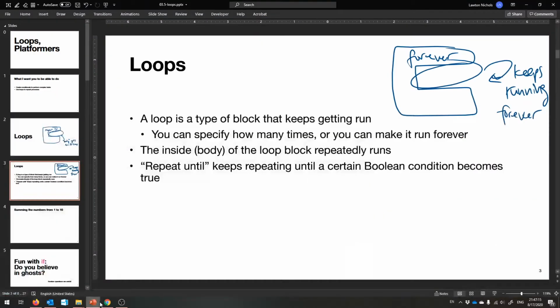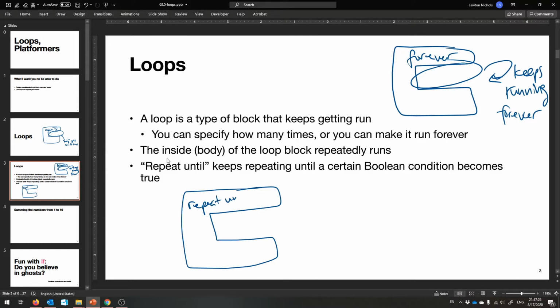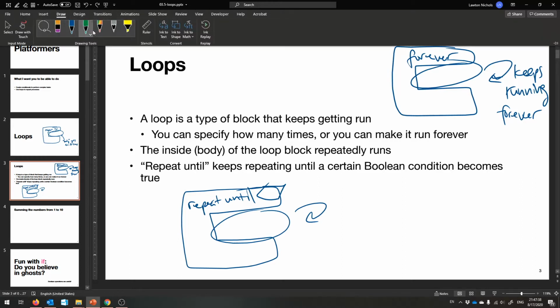That's the idea. Just for completion's sake, I'll say repeat until, and then you put a little Boolean condition. Let's call it cond.